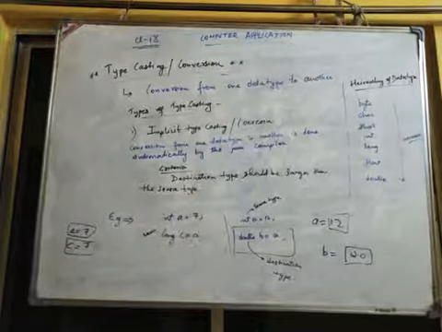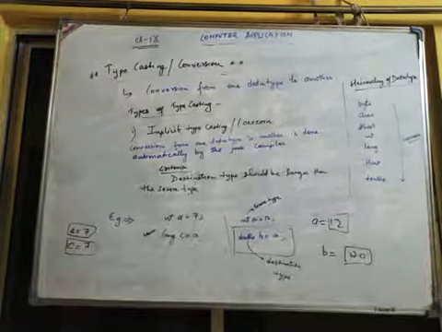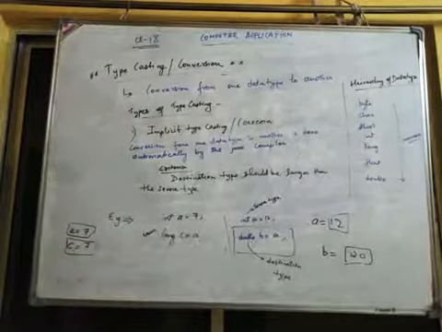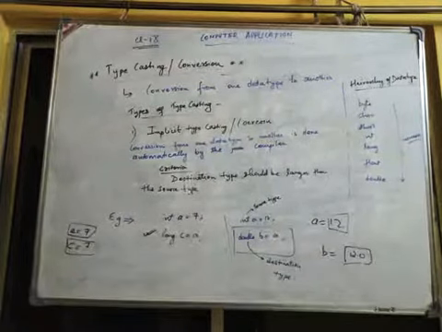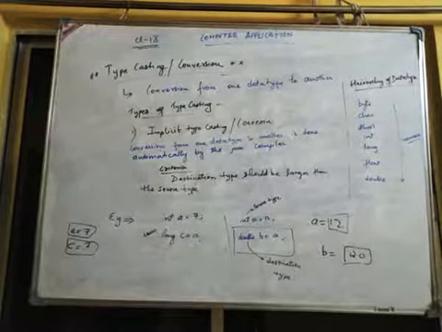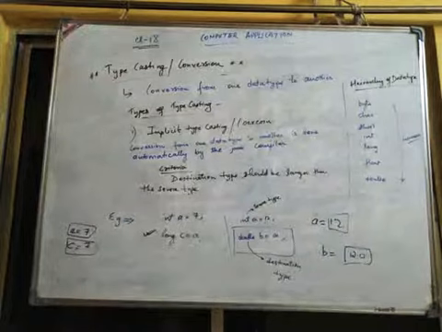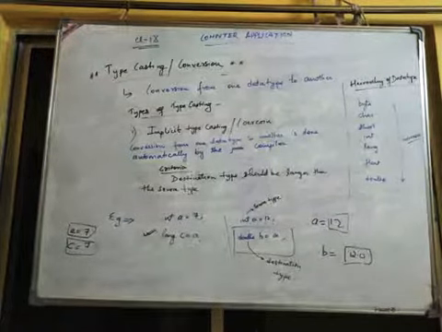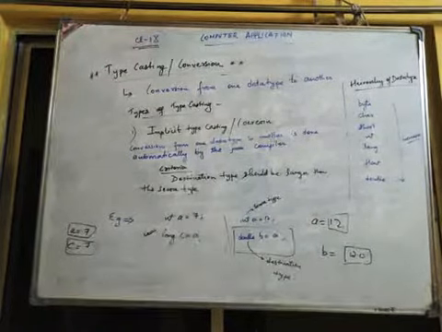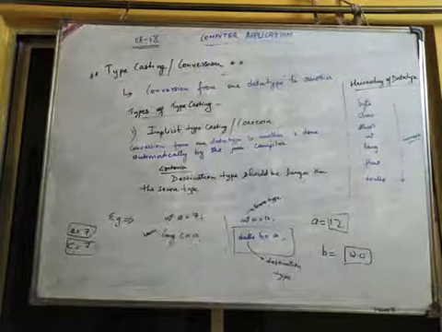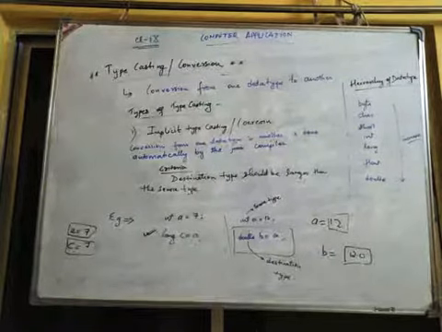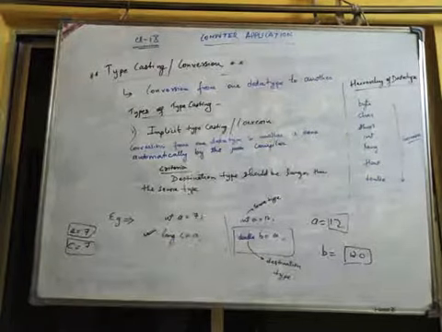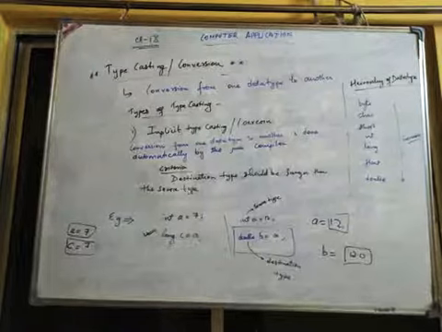Okay, understood. The destination type should be below in the hierarchy table, and the source type should be above in the hierarchy table. So this is the criteria for your implicit type casting. The destination type should be larger than the source type, and the conversion from one data type to another is done automatically by the Java compiler. This is your implicit type casting.